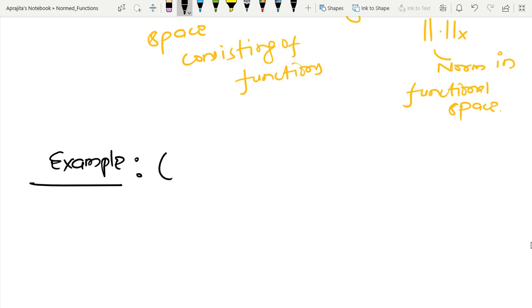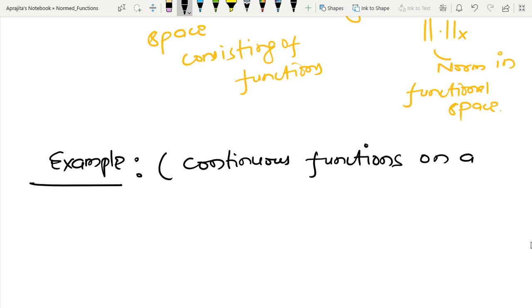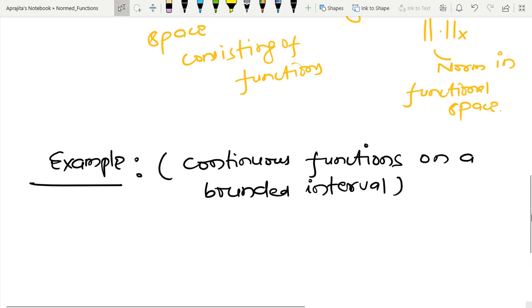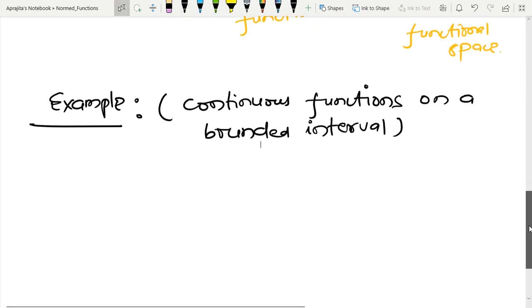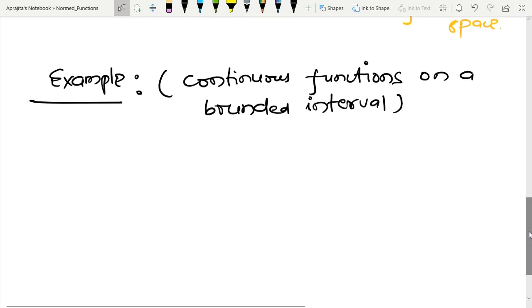So the first example is continuous functions on a bounded interval, and we already know that an interval is nothing but a subset of the real numbers. You can take the real line and cut one piece, and that is called an interval.